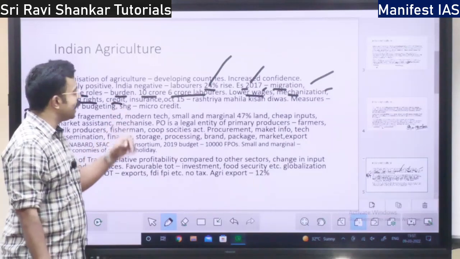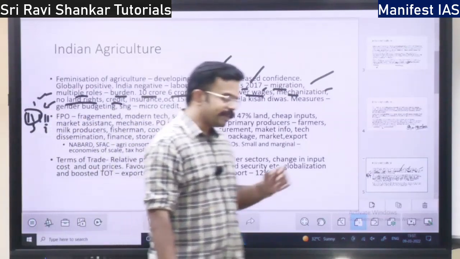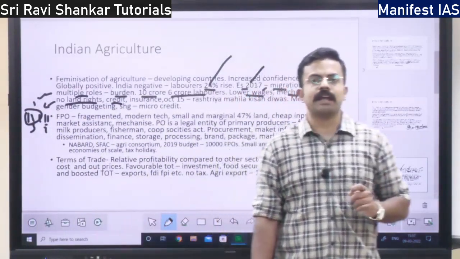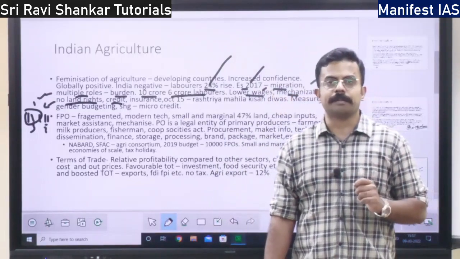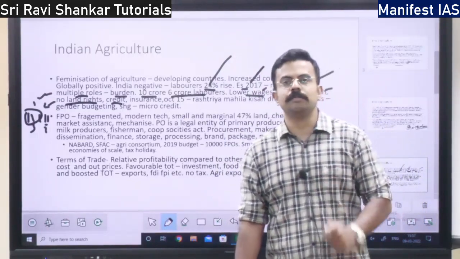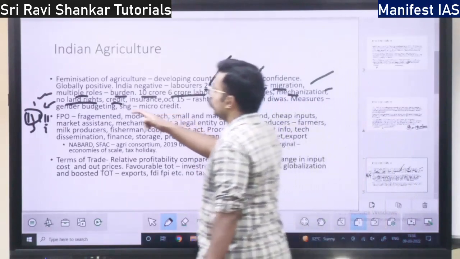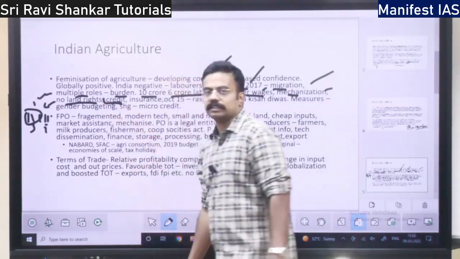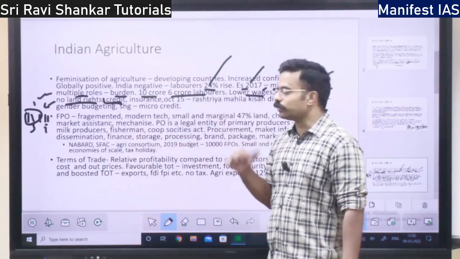Right? Then there is the credit issue. Why is there a credit issue? See, you get a loan from the bank when you have land in your name. When you don't have land in your name, you won't get credit easily. So the bank won't give it. That is one of the negatives.